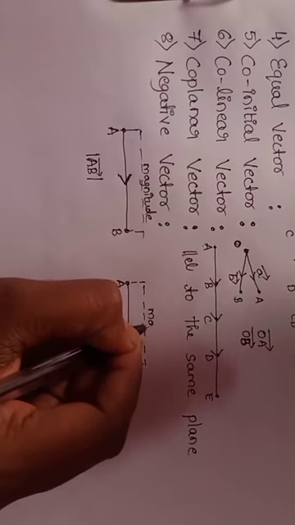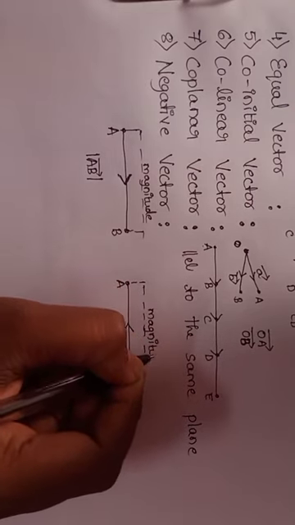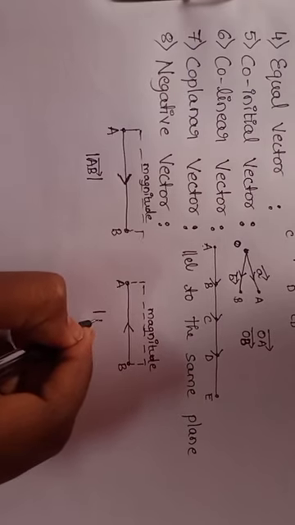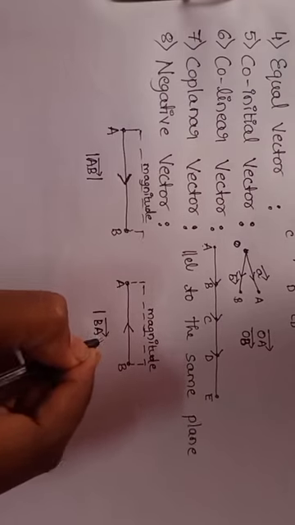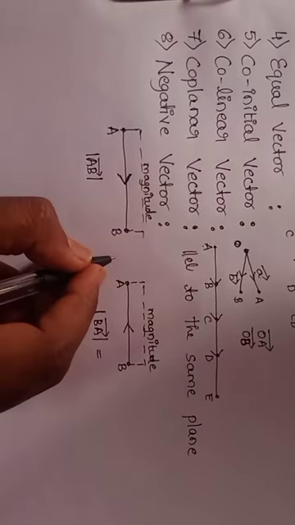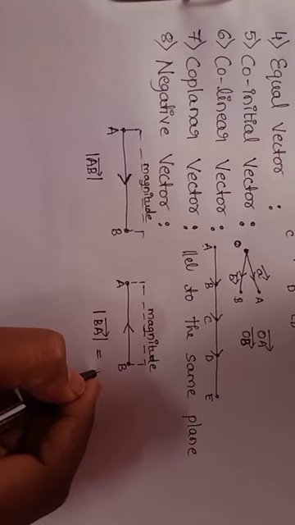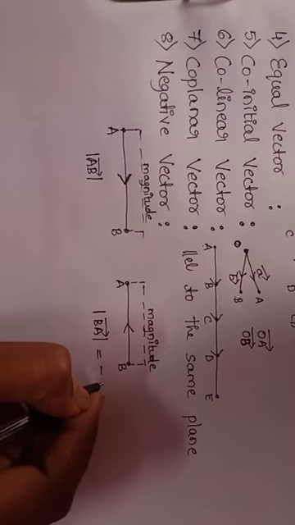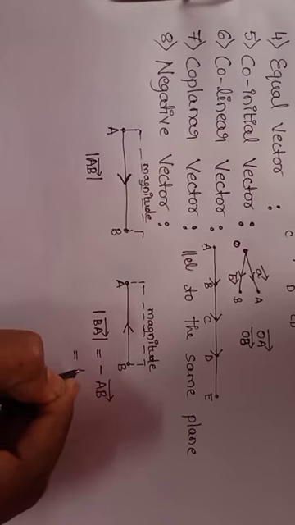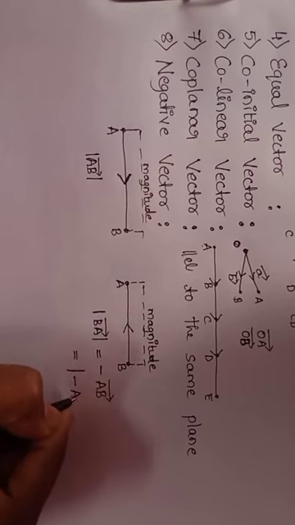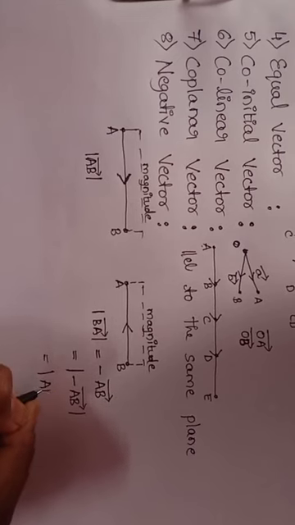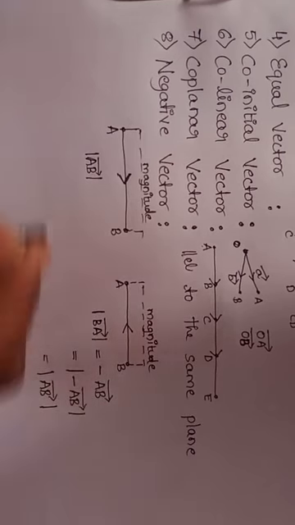So this is also a magnitude, that means length of AB. Right. So this can be written as vector BA, magnitude of vector BA. But here vector AB is opposite to vector BA. That can be written as minus of vector AB. If we apply magnitude, magnitude of minus AB is magnitude of vector AB.